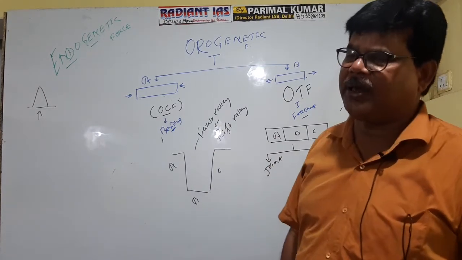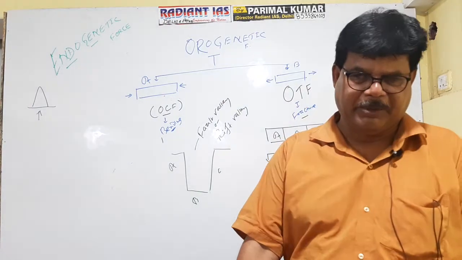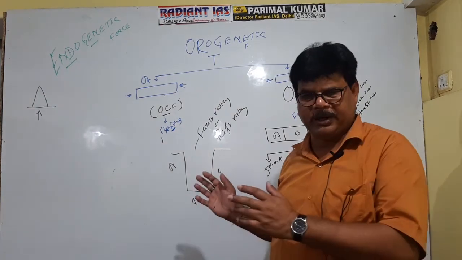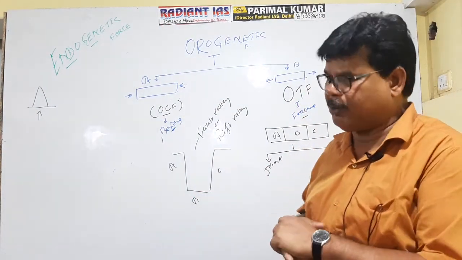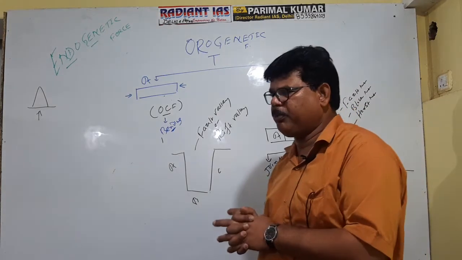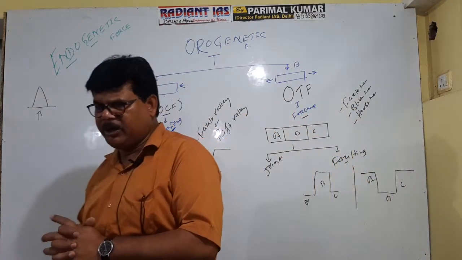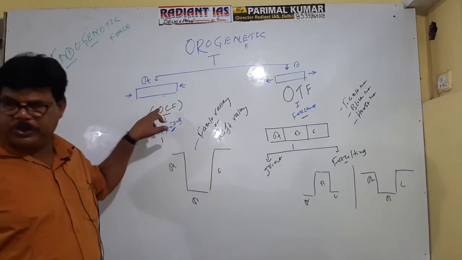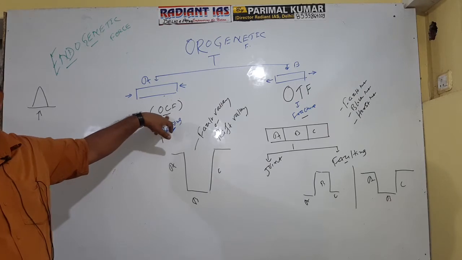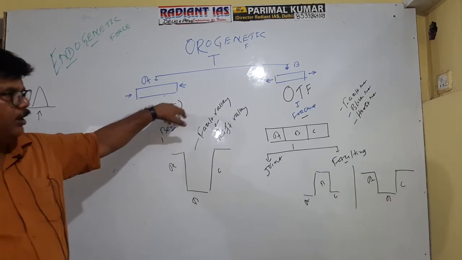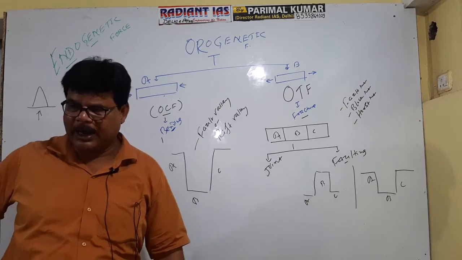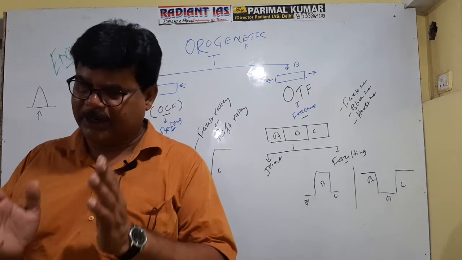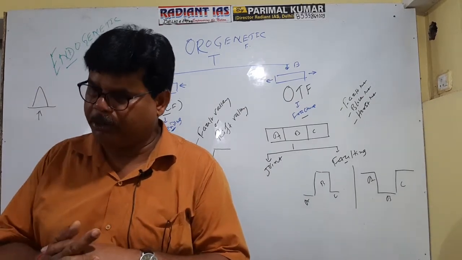And I have already said that if there occurs no horizontal displacement, then it is referred to as a joint. But if there occurs displacement, then it is simply referred to as faulting. And fault mountain, which is also referred to as block mountain or horst mountain, is due to faulting activity now. Getting well now? So fault mountain is due to OCF like Himalaya, Rocky, Andes and Alps, and OTF, that is block mountain like Vosges, Salt Range, Black Forest mountain are due to OTF. It is clear now? And faulting also causes the formation of Rift Valley.